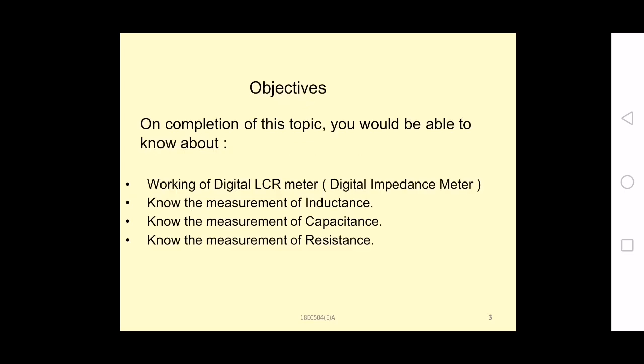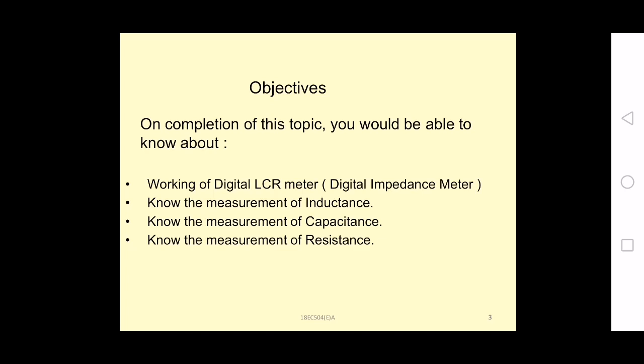Today we are going to discuss the working of the digital LCR meter. It is also called a digital impedance meter, as it involves a combination of inductance, capacitance, and resistance, in various combinations, either RC, RL, RLC, or LC, which sometimes we call impedance.